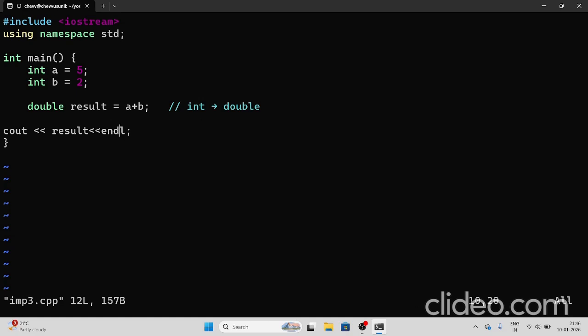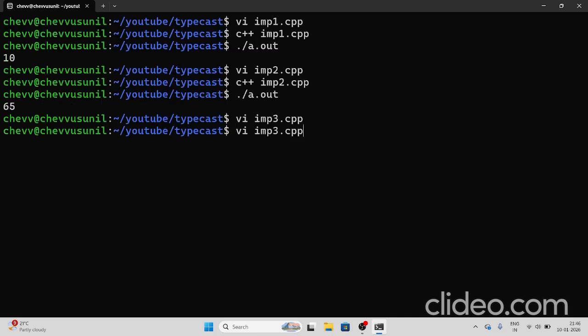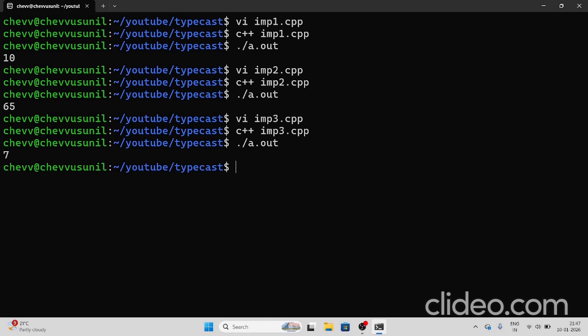First we save this code and compile it. It completes successfully without any errors, and we execute. It gives 7. Exactly, 7 came. That's it for implicit typecasting.